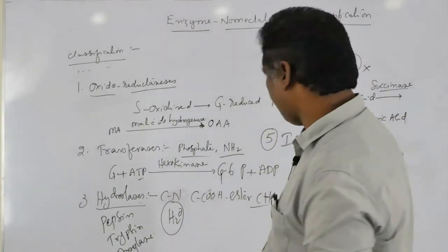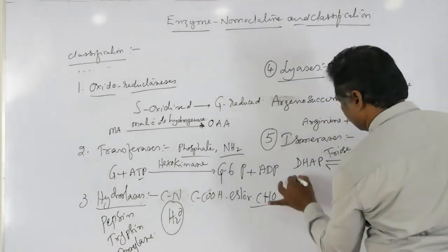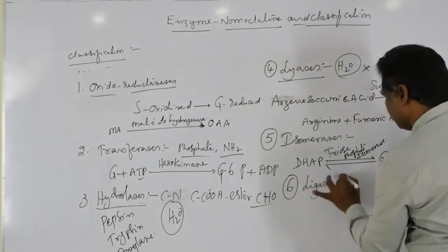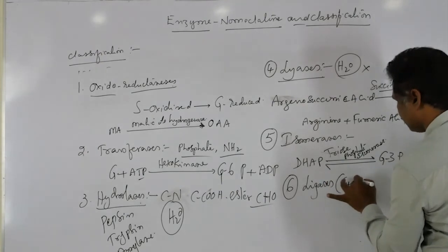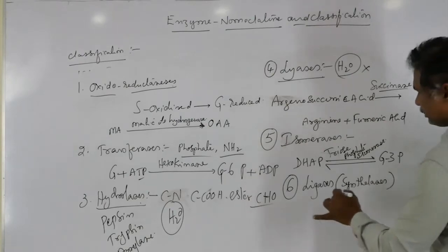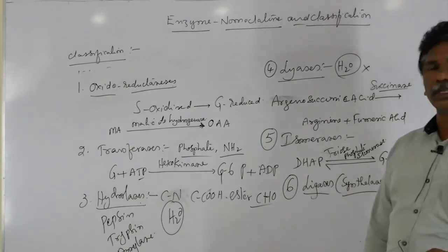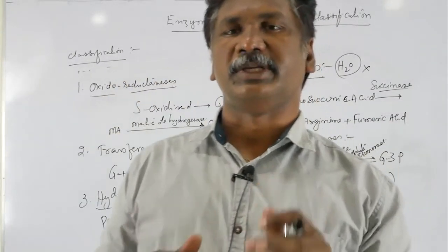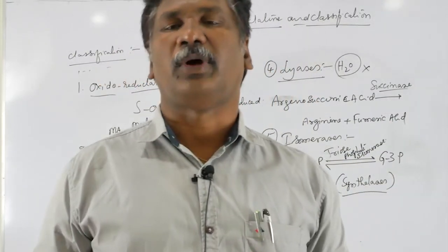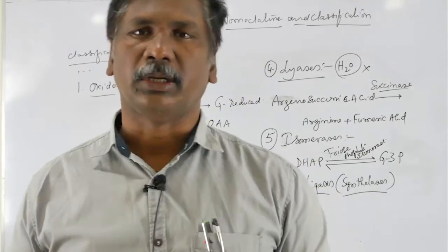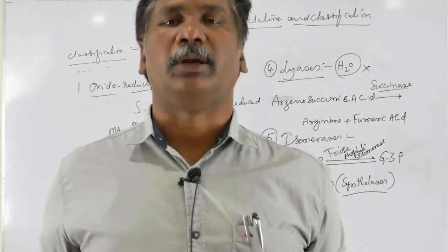And finally we go to the ligases. These are also called synthetases, so that should be there in the name. Ligation means link, and these enzymes are involved in the formation of new chemical bonds.